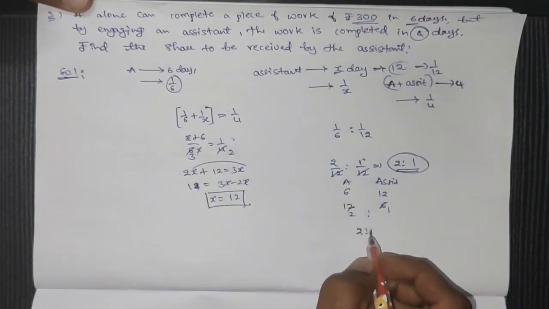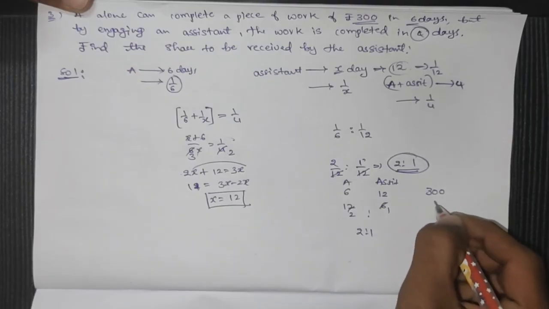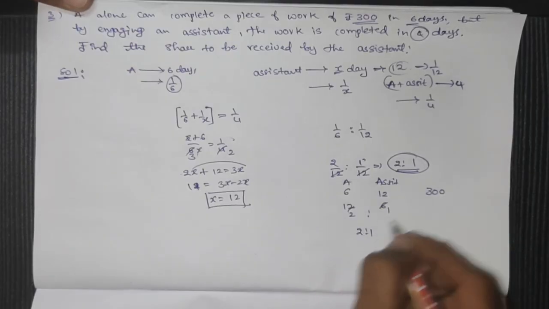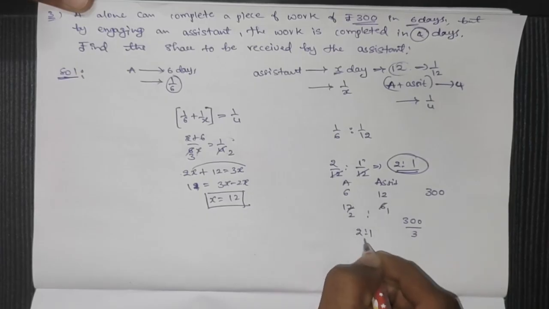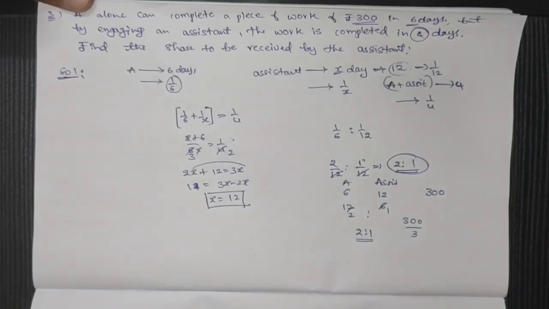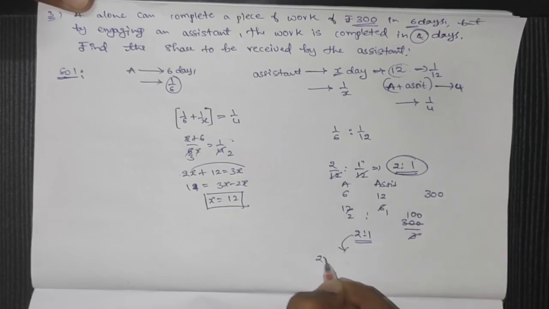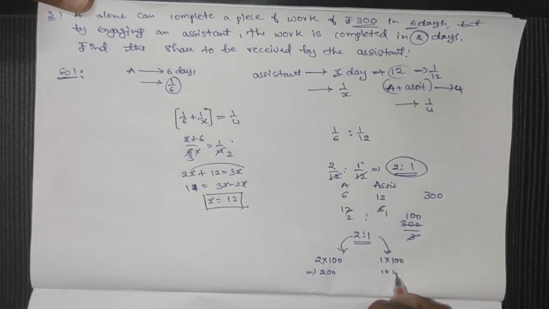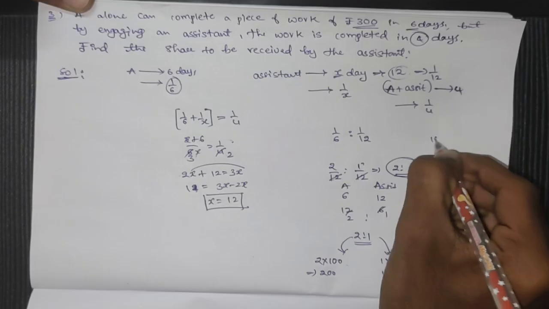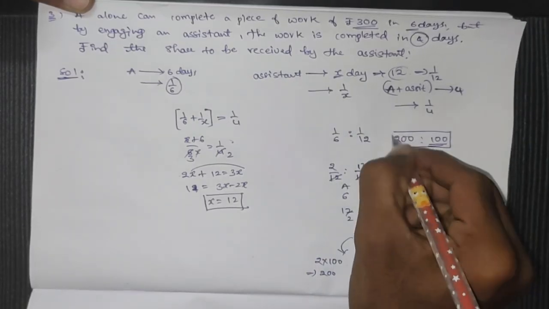So we have to divide the amount 300 in the ratio of 2:1. First we have to divide the amount into 3 parts. One part is equal to 100, then 2 parts is equal to 200. That's the assistant gets 100 rupees and A gets 200 rupees.